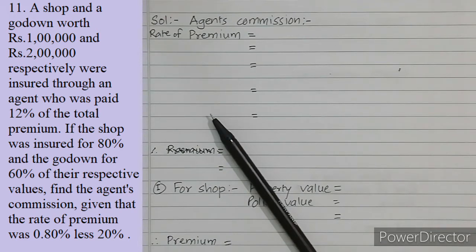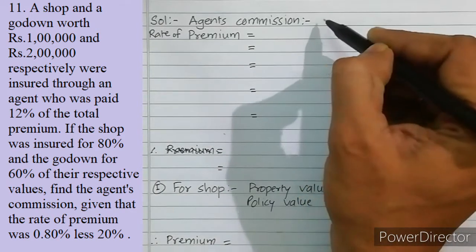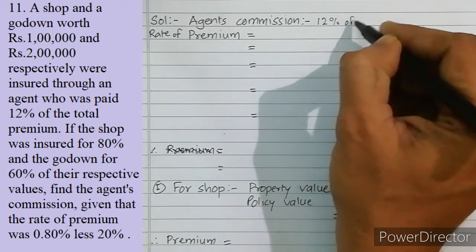Let us start. First question: a shop and a godown worth rupees 1 lakh and 2 lakhs respectively were insured through an agent who was paid 12% of the total premium. If the shop was insured for 80% and godown for 60% of their respective values, find the agent's commission given that the rate of premium was 0.80% less 20%. See, agent's commission is 12% of premium.